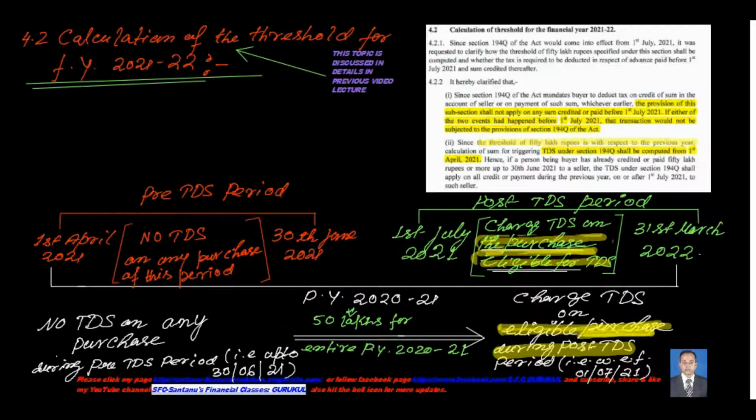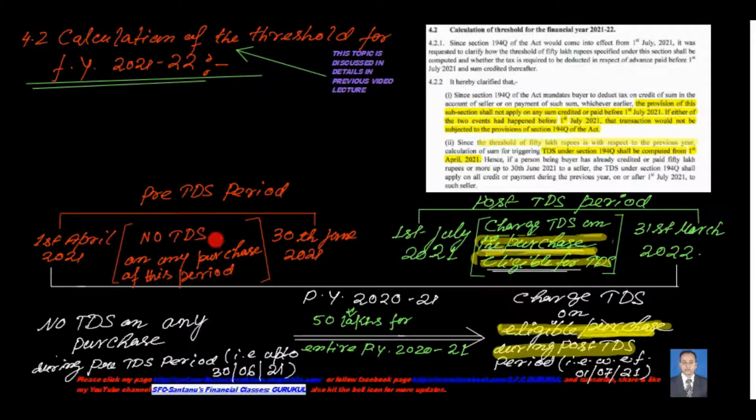Now coming to point number 4.2, that is the calculation of the threshold limit for financial year 2021-22. Although I have discussed it in my previous video with detailed examples, and you can go and check it, I will try to explain it once again in this video. This section comes into effect from 1st July 2021. So from 1st April 2021 to 30th June 2021, it is a pre-TDS period.